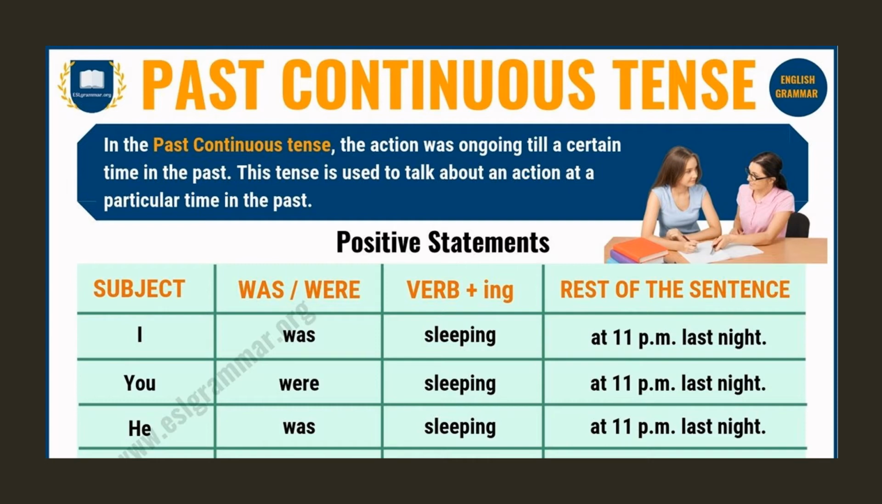You were sleeping at 11 p.m. last night. He was sleeping at 11 p.m. last night. So according to the subject, my choice of helping verb is changing, but the main verb remains in ing form to show the continuity of the action in that past time or in that definite time which is already over.